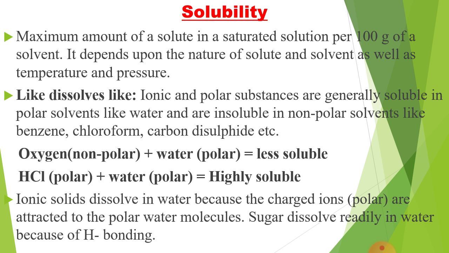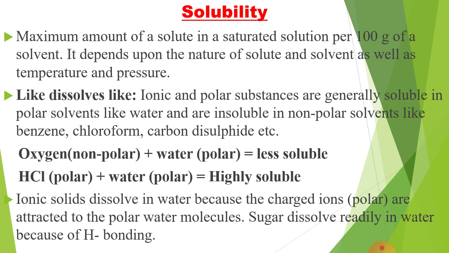They are insoluble in non-polar solvents like benzene, chloroform, carbon disulfide. One example is given below to understand this concept. Oxygen is non-polar, and water is polar. That's why oxygen is less soluble in water, because they have different forces and do not match the concept of like dissolves like.